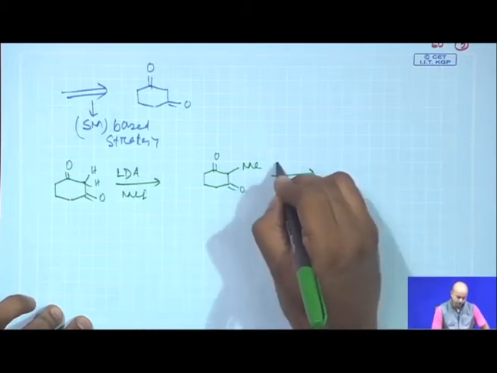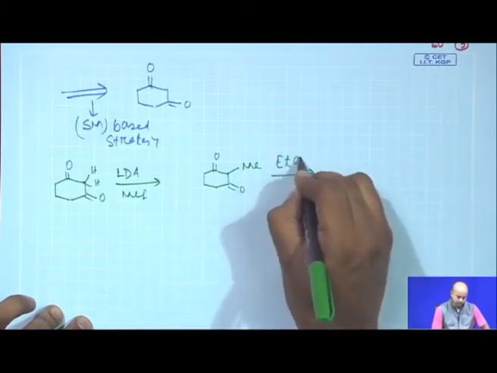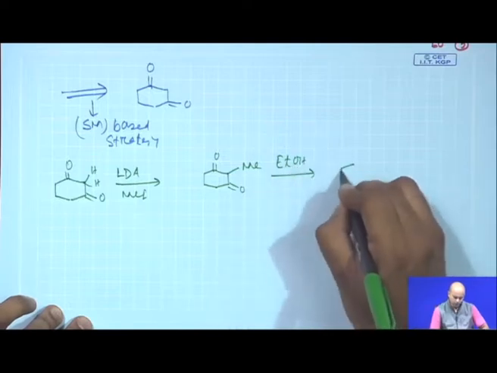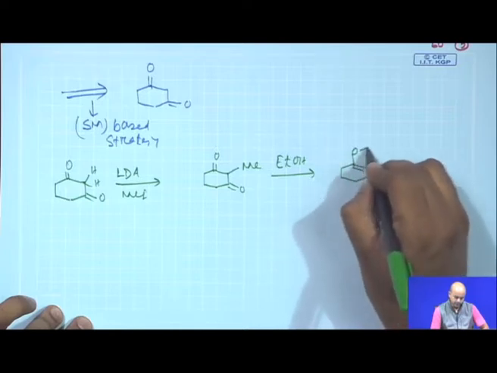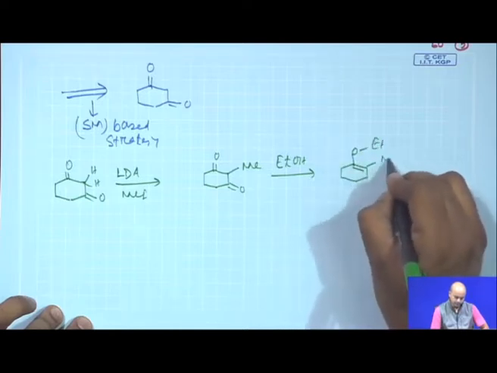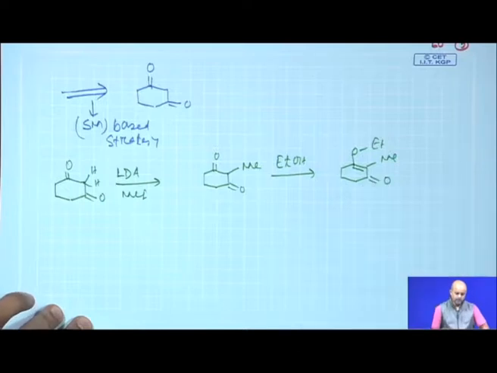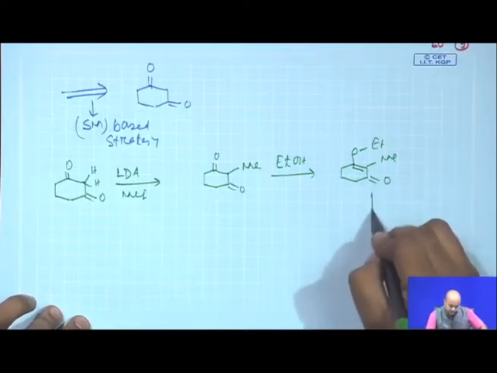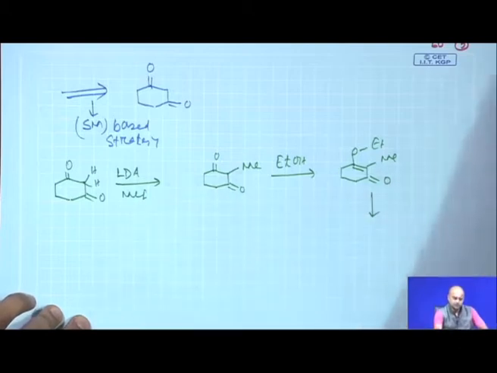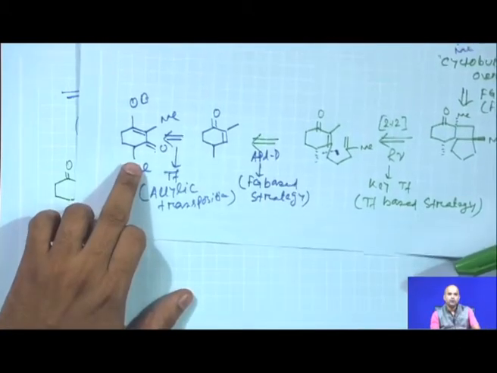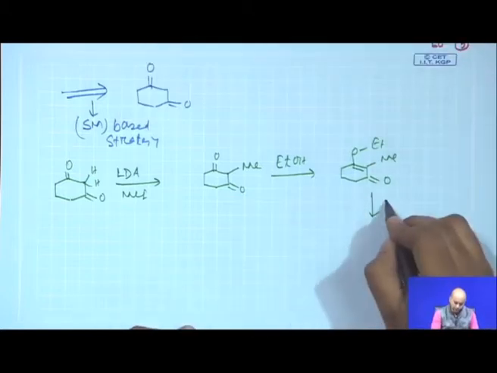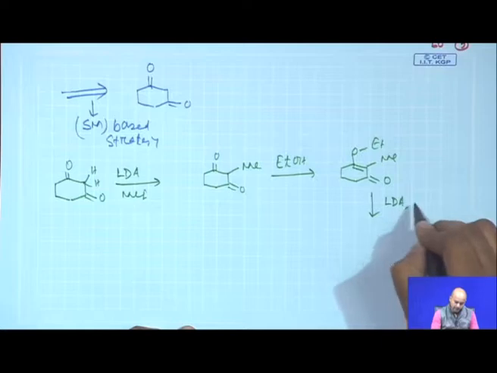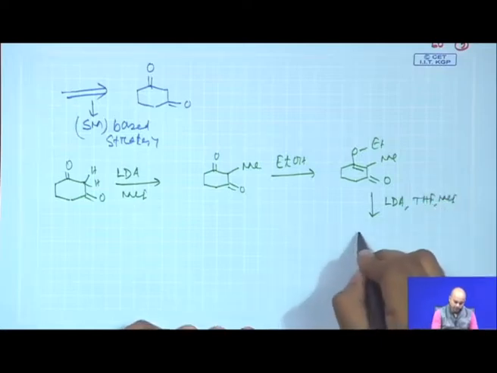This compound is a 1,3-diketone, so it will tautomerize and will exist in particularly this kind of enol ether. This is known. Now, in this enol ether, there should be another methyl which needs to be introduced at this carbonyl. So, again we will do another round of LDA, THF and methyl iodide.